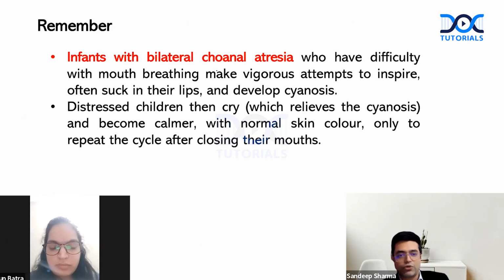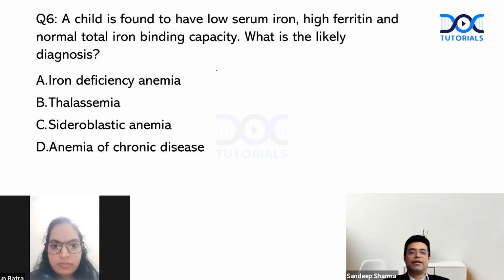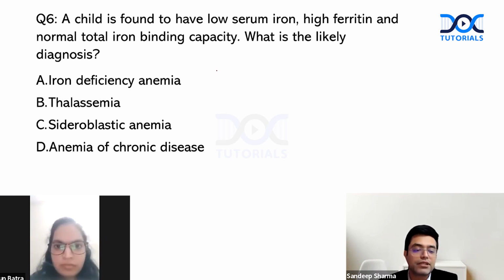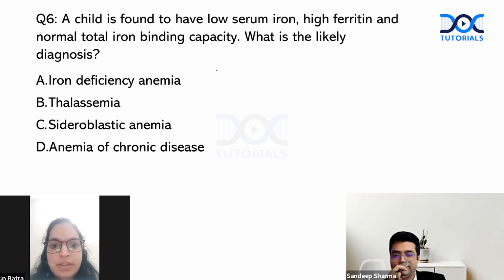Dr. Shagun, here is your question. Yes, question number 6 of round 5. A child is found to have low serum iron, high ferritin, and normal total iron binding capacity. What is the likely diagnosis? And your time starts now. Sir, D, anemia of chronic disease.